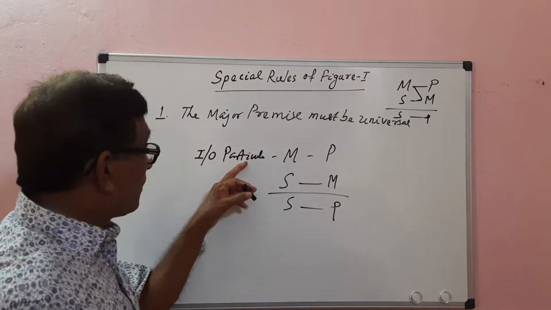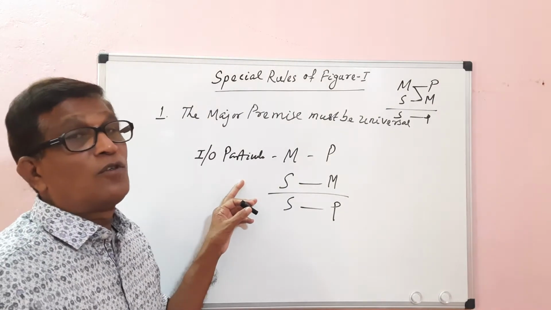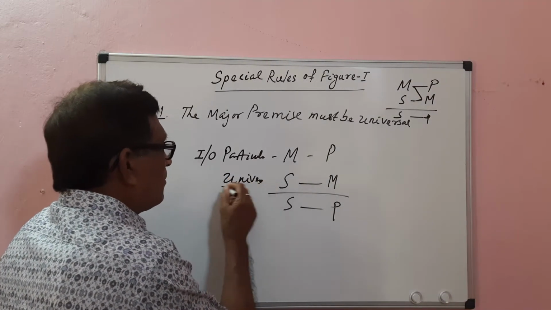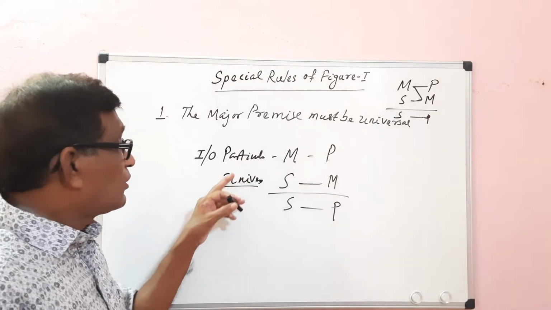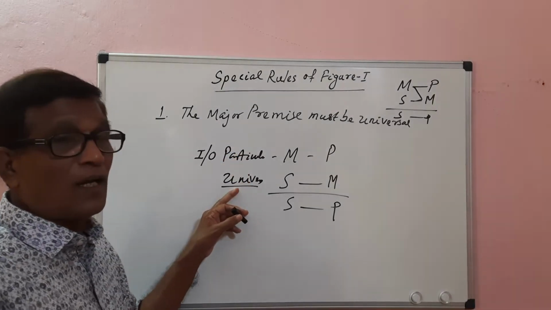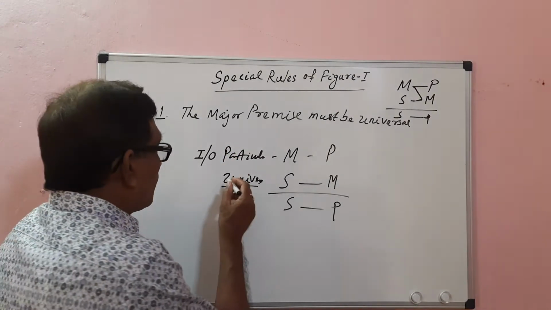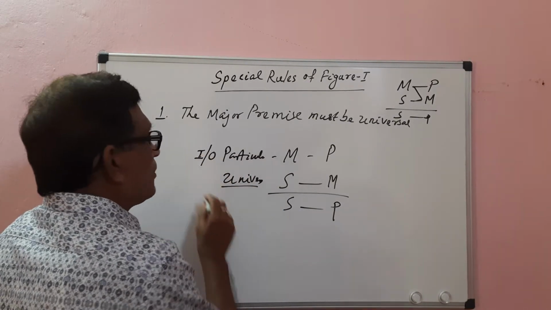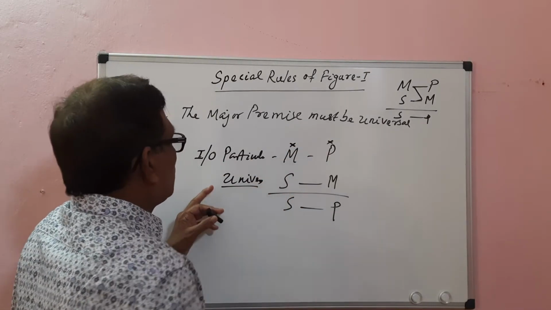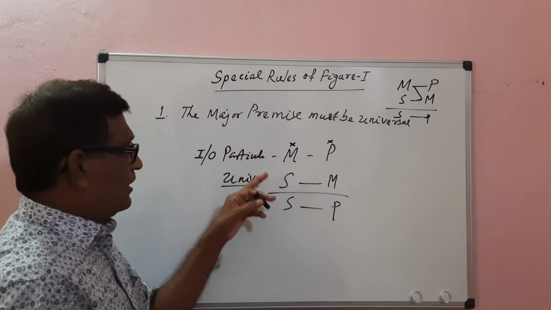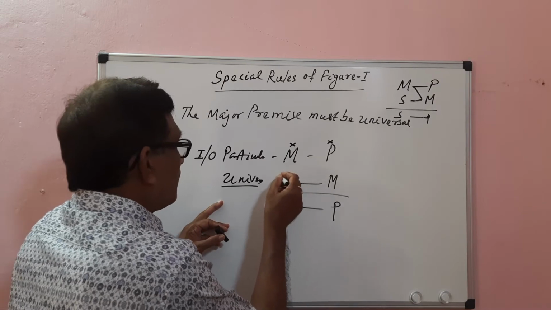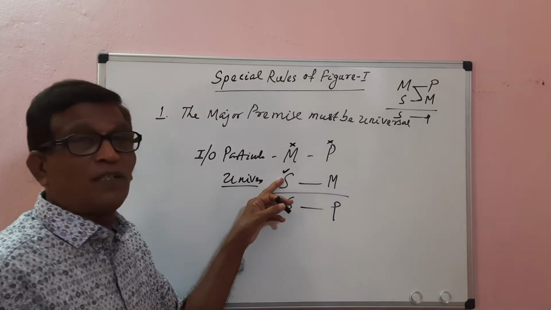Then if the major premise is particular, the minor premise must be universal. Why? Because if both the premises are particular, no conclusion can be drawn. So if one of the premises is particular, the other premise must be universal. The particular propositions are I and O. The I proposition distributes neither subject nor predicate, so the middle term is not distributed in the major premise. So it must be distributed in the minor premise. If it is universal, it is either A or E; A distributes its subject only.